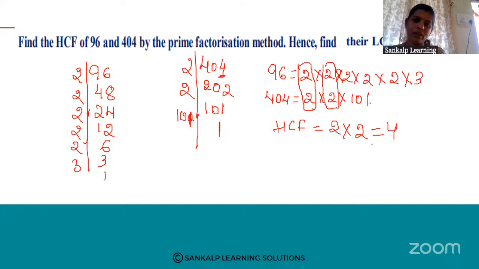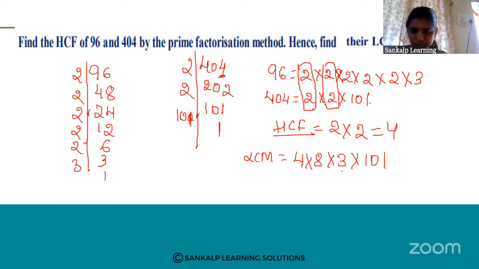LCM is HCF into remaining factors. LCM is equal to HCF, which is 4, into remaining factors: 2 2s are 4, 4 2s are 8, 8 into 3, so 8 into 3 into 101. If you do the multiplication of all these numbers, what will you get?